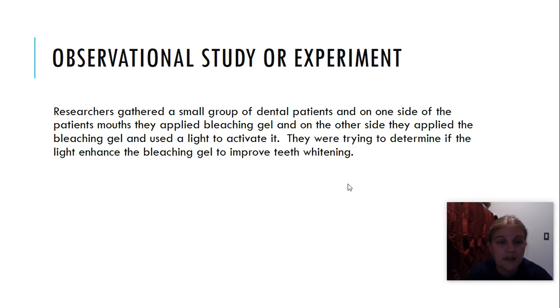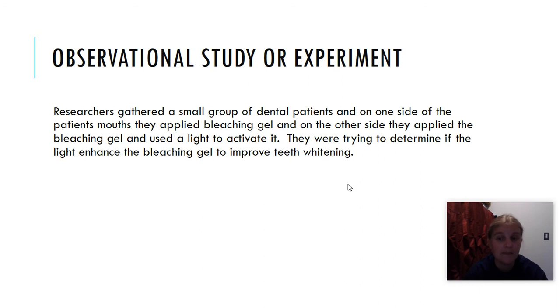Okay, researchers gathered a small group of dental patients, and on one side of the patients' mouths, they applied bleaching gel, and on the other side, they applied bleaching gel and used a light to activate it. They are trying to determine if the light enhances the bleaching gel to improve teeth whitening.